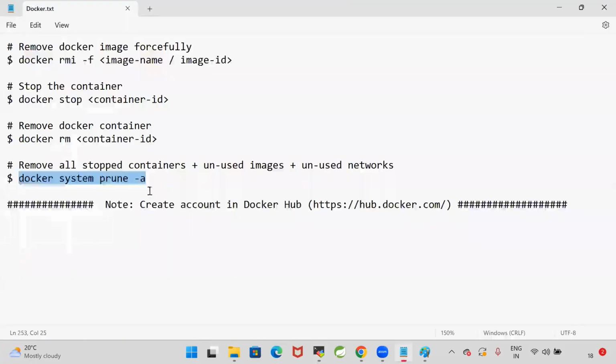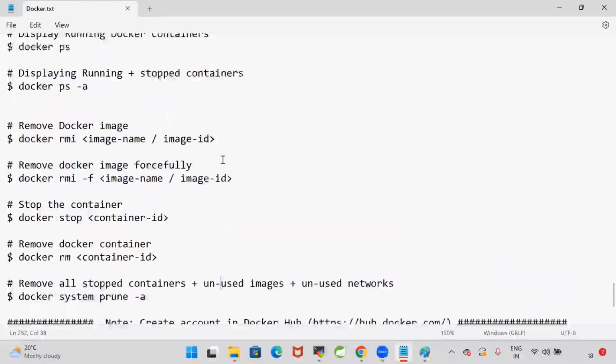So do you understand what is the purpose of Docker system prune -a? Do you understand what is Docker system prune -a? Come on, guys. Do you understand what is Docker system prune -a? Yeah. So let us see these commands here.